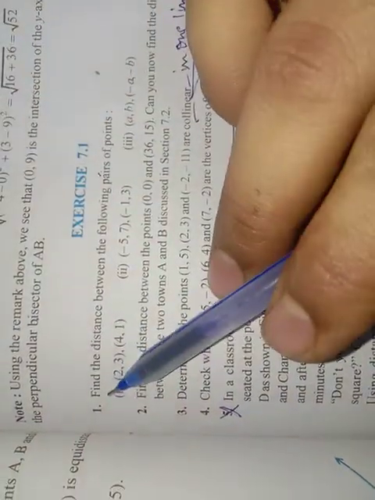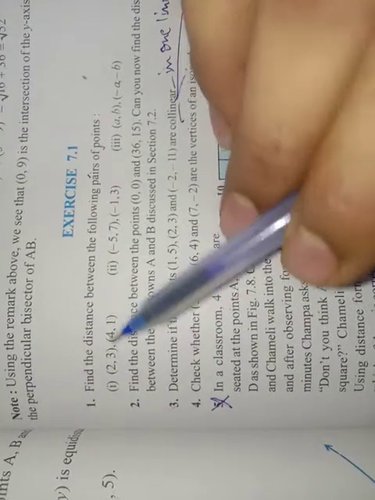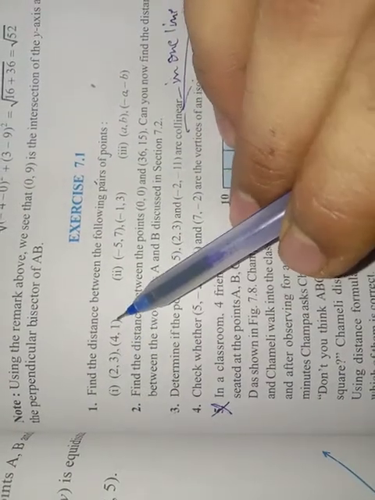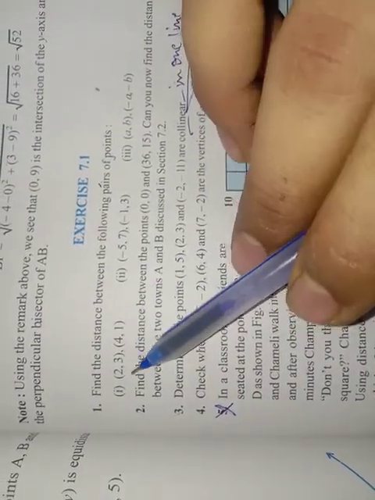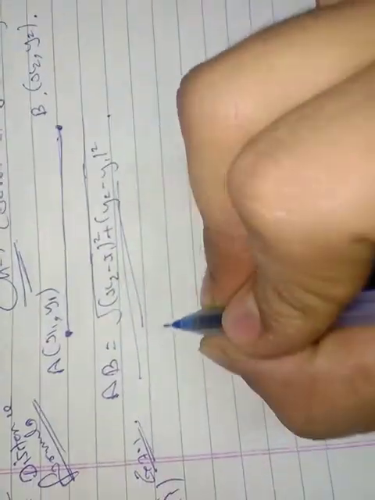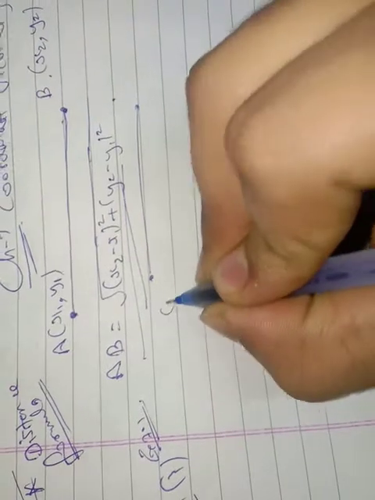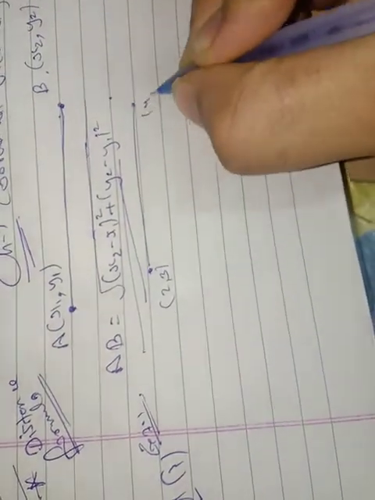Now look, this is 7.1, first question: find the distance between the following pair of points. The points are (2, 3) and (4, 1).